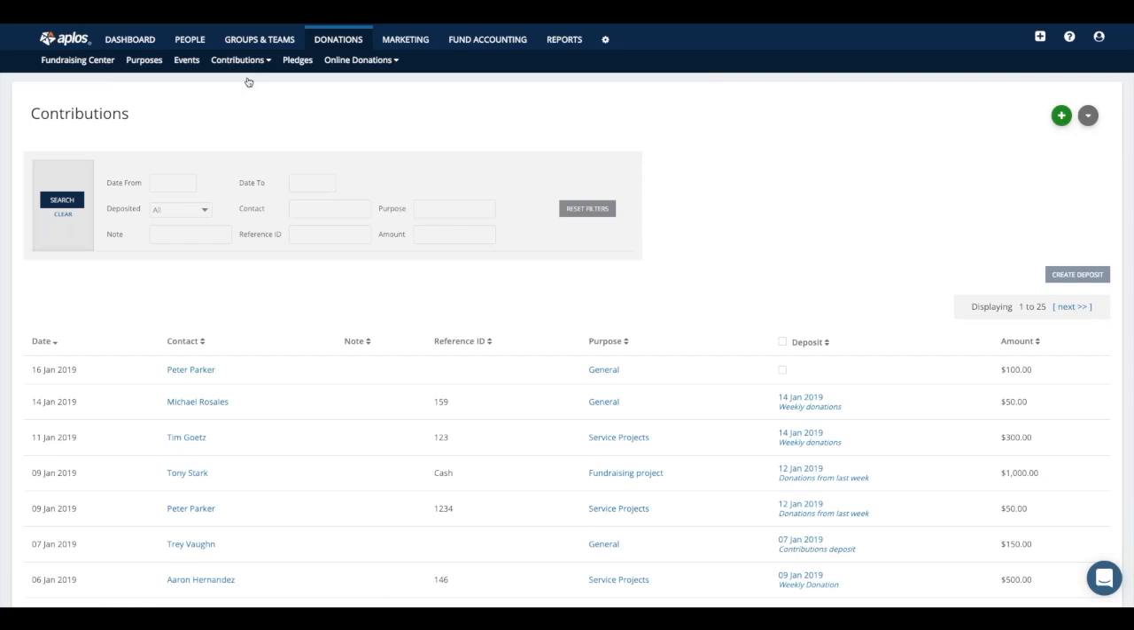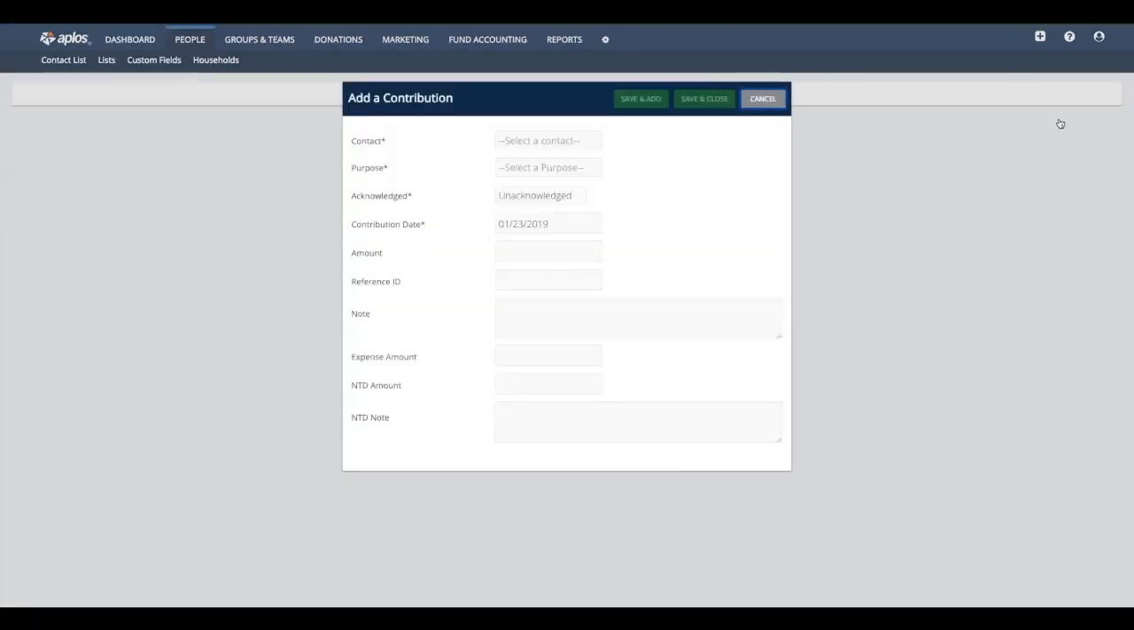So these would be donations that, for example, let's say I went out to lunch with one of my donors. They gave me a check, and I appreciate that check, but I'm not going to deposit it to the bank quite yet. I'm going to hang on to it until the end of the week when I deposit all of my donations at once to the bank. So from here, what I would do is just click the green circle with a plus mark icon, and that's going to open up this window where I can enter in the details of that individual contribution.